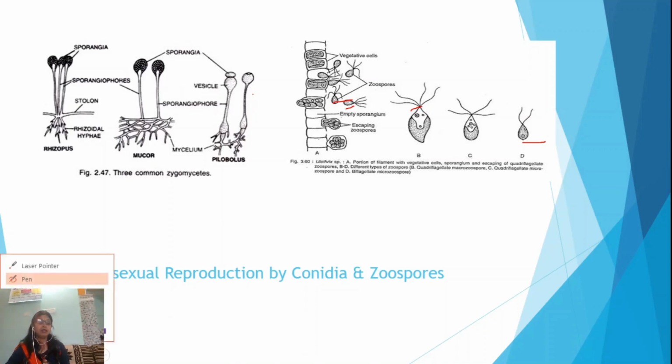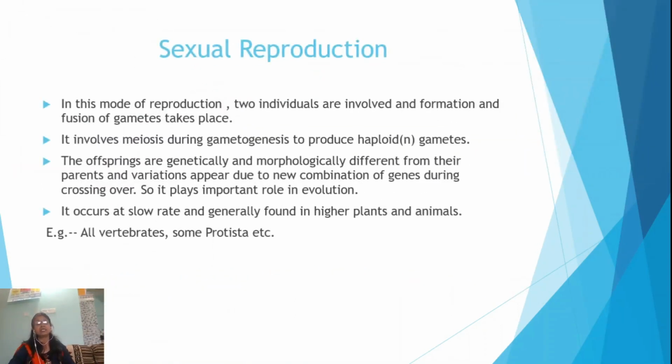Now we'll discuss the differences and similarities between asexual reproduction and vegetative propagation. What are the differences and similarities? You can compare that in vegetative propagation also a single individual is there, no meiosis is going on, no fusion of gametes, no formation of gametes, the same way as in asexual reproduction. But how are these two different?